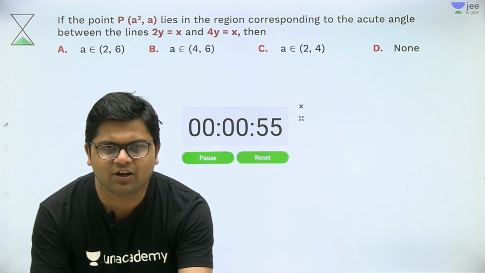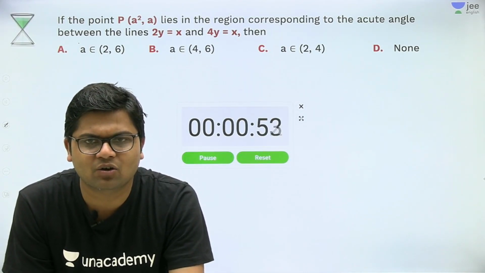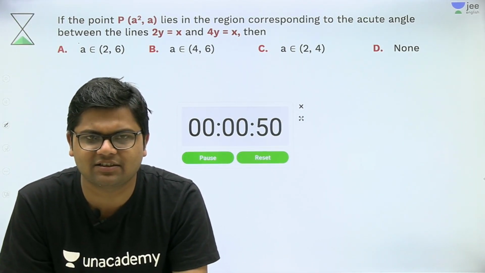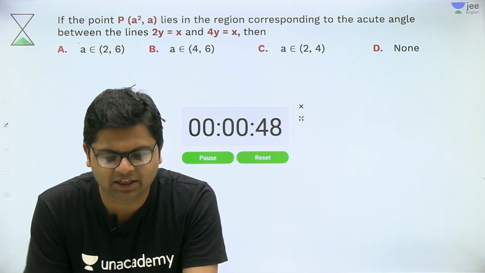Okay, if the point (a², a) lies in the region corresponding to the acute angle between the lines, then what will be the interval of a?